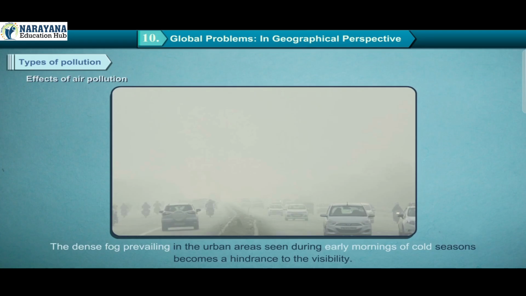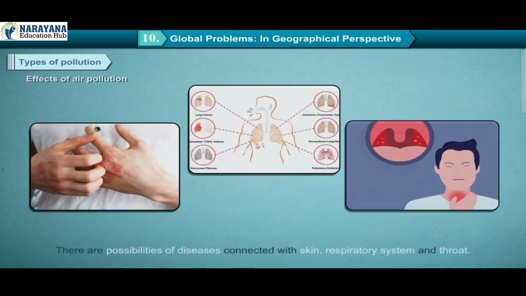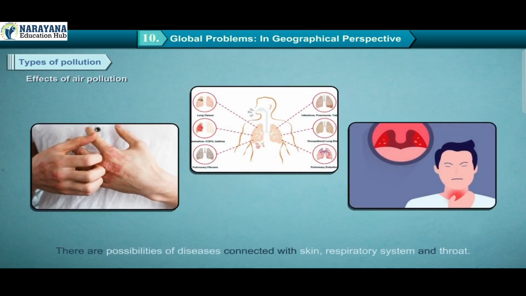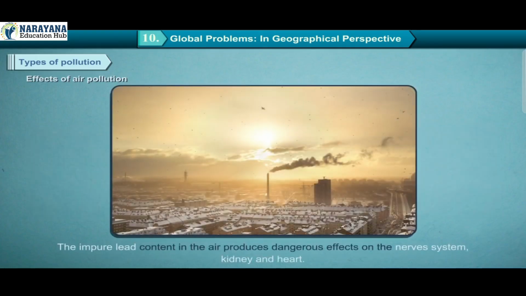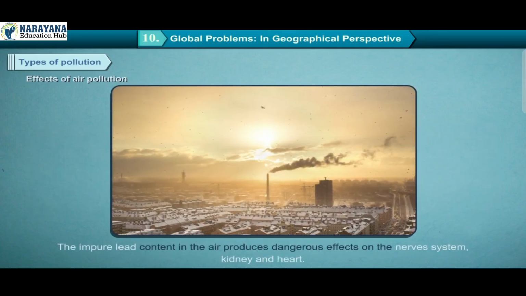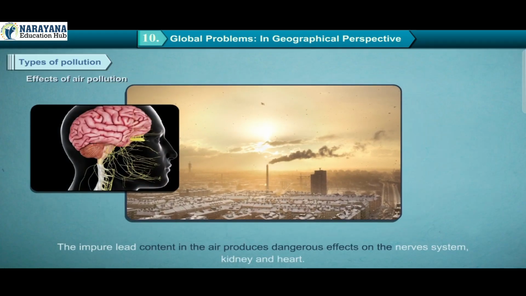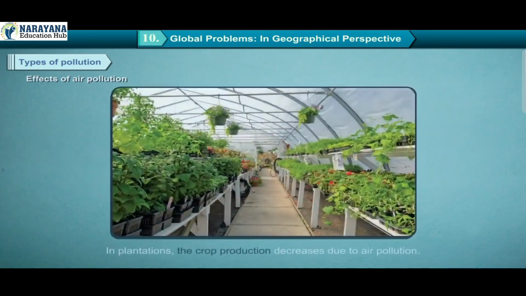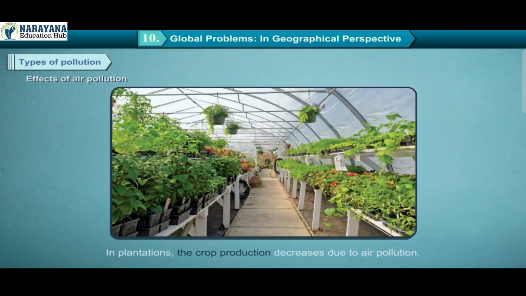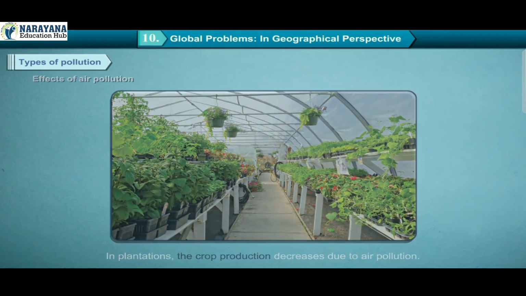The dense fog prevailing in urban areas during early mornings of cool seasons becomes a hindrance to visibility. There is a possibility of diseases connected with skin, respiratory system and throat. Impure lead in the air produces dangerous effects on the nervous system, kidney and heart. In plantations, crop production decreases due to air pollution.